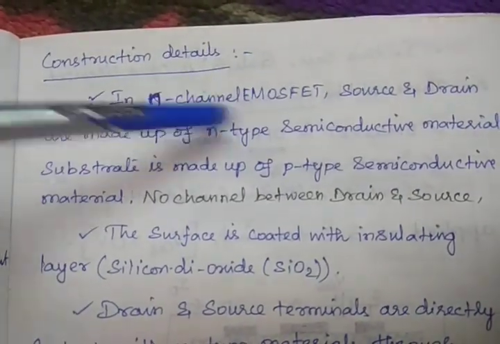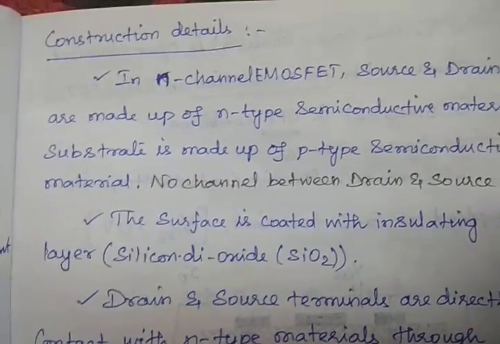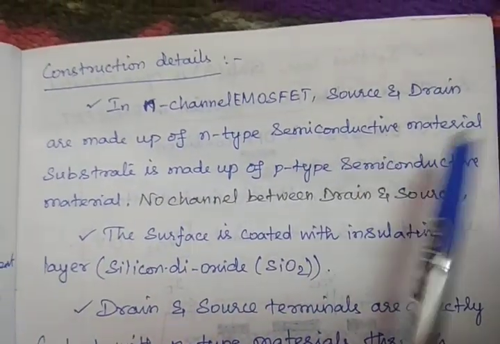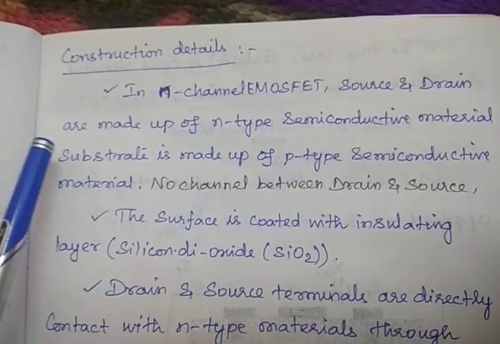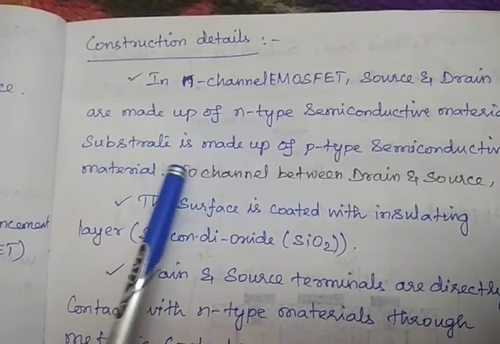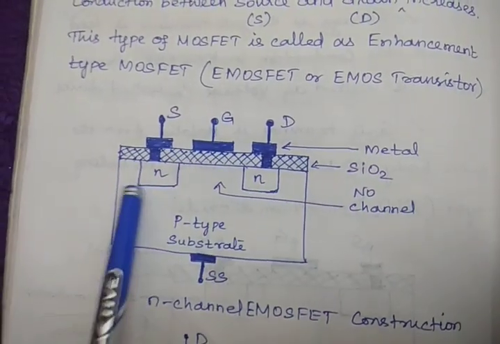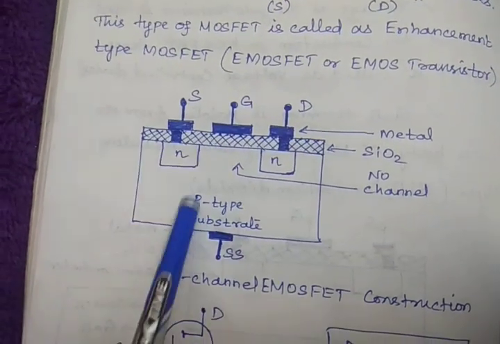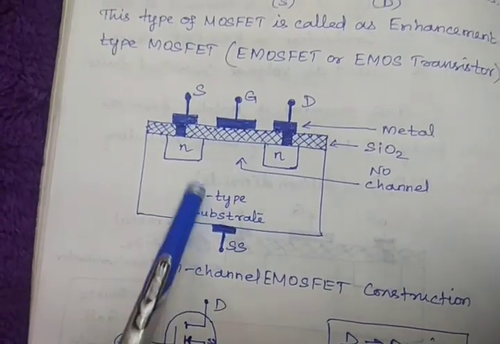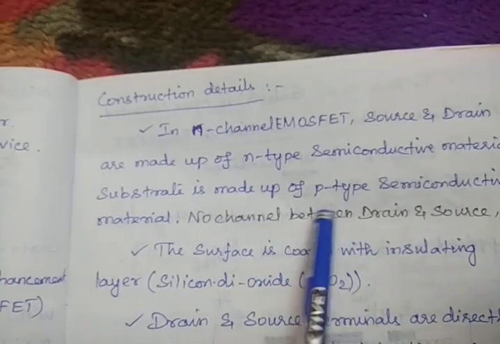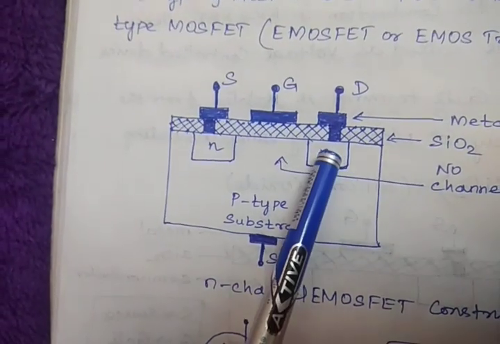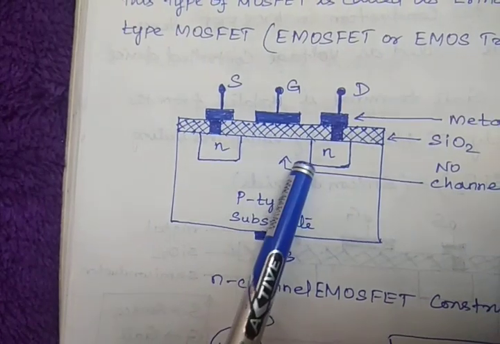So in the N-channel MOSFET, source and drain are made up of N-type semiconductor material. Just now I told you, source and drain are N-type semiconductor material. Substrate is made up of P-type semiconductor material. See here, these two are N-type materials. This one is P-type material. That is what is given. No channel between the drain and source. See, between the drain and source, there is no channel. That is what I told you already.